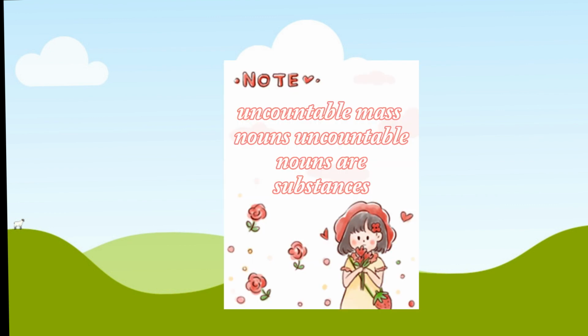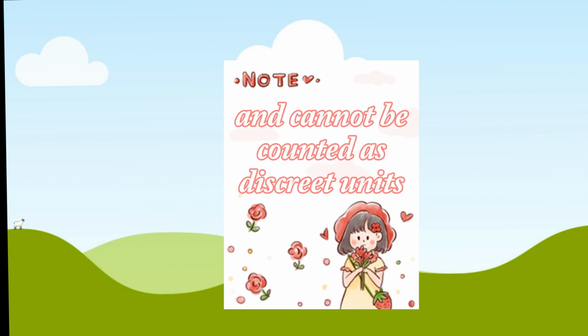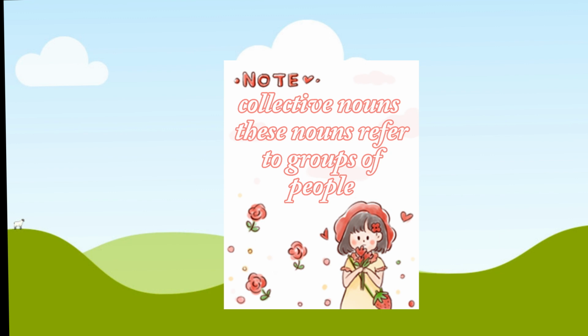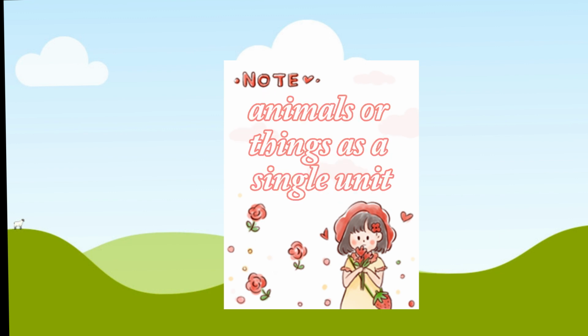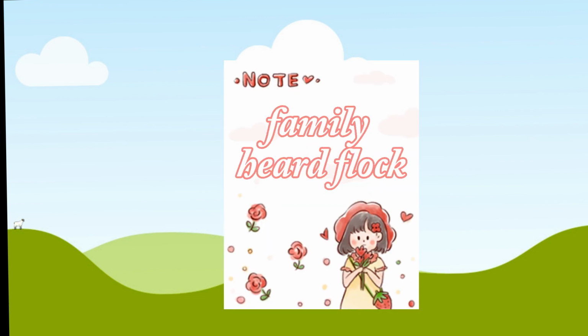Uncountable, mass, nouns. Uncountable nouns are substances, concepts, or things that are treated as a whole and cannot be counted as discrete units. For example, water, information, rice. Collective nouns. These nouns refer to groups of people, animals, or things as a single unit. Examples include team, family, herd, flock.